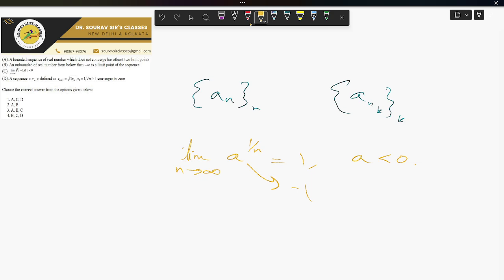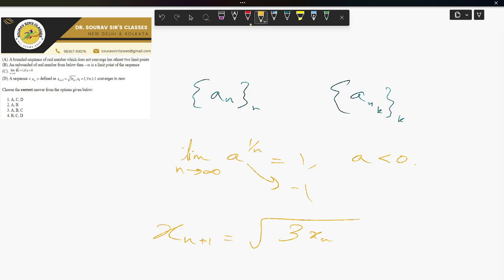So now we are going to evaluate statement D, which says that a sequence xn defined as xn plus 1 is equal to root over 3xn for all n greater than or equal to 1 converges to 0. The recurrence relation is xn plus 1 equals root of 3xn. Now x1 is greater than 0, because they told us that x1 is equal to 1.